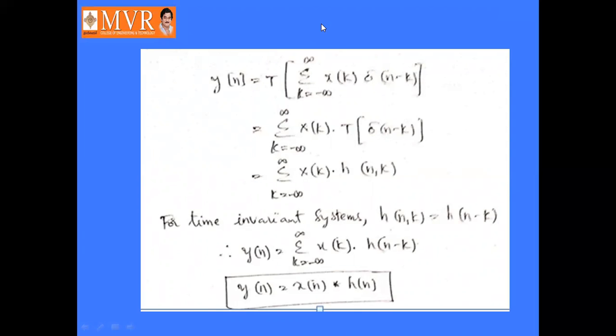So sigma k equal to minus infinity to infinity x of k into the transformation of delta of n minus k, or we can write this as sigma k equal to minus infinity to infinity x of k into h of n comma k, or n minus k. So it is sigma k equal to minus infinity to infinity x of k into h of n minus k. Or finally, y of n becomes x of n convolved with h of n.